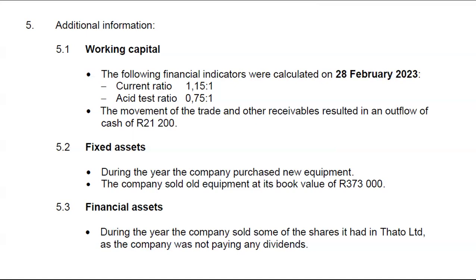So the current ratio is 1,15 is to 1, and the asset test ratio will be 0,75. Normally, because we are looking for inventories, you will use the asset test ratio. But the problem with asset test ratio here is that you were not given current assets, which made it a bit difficult.